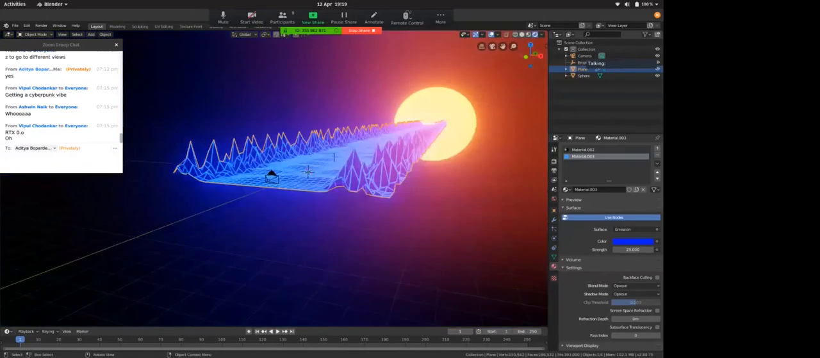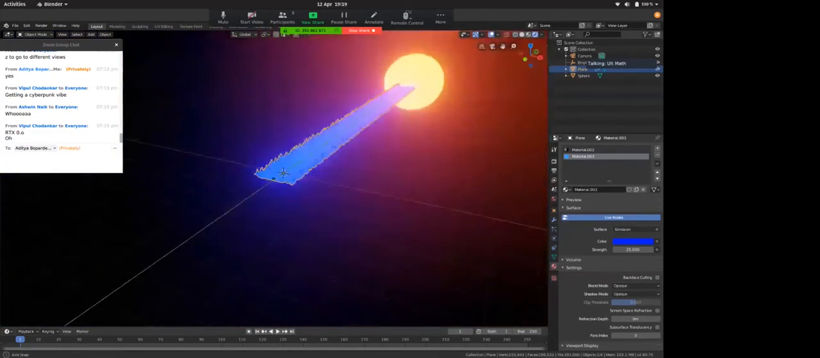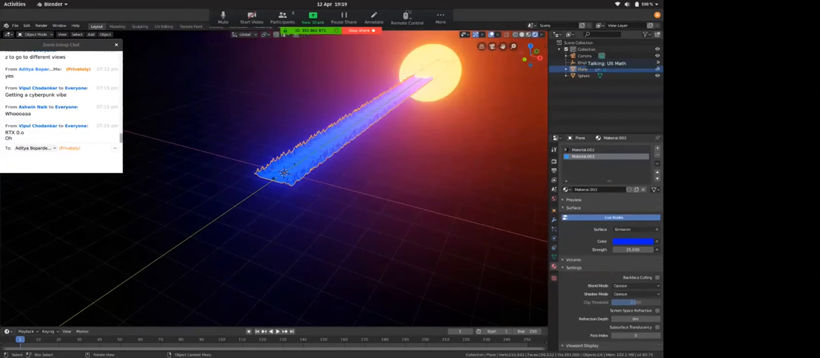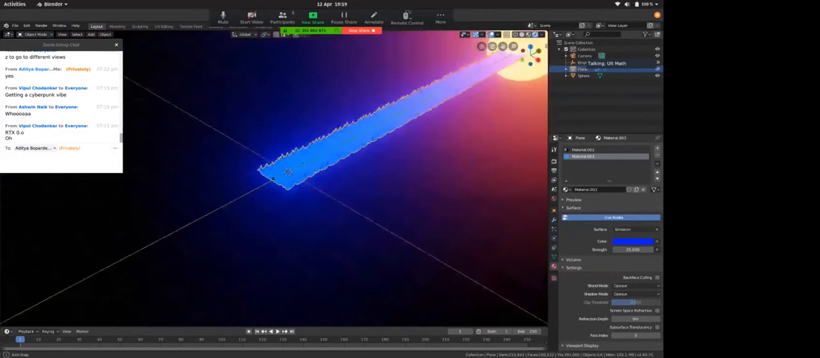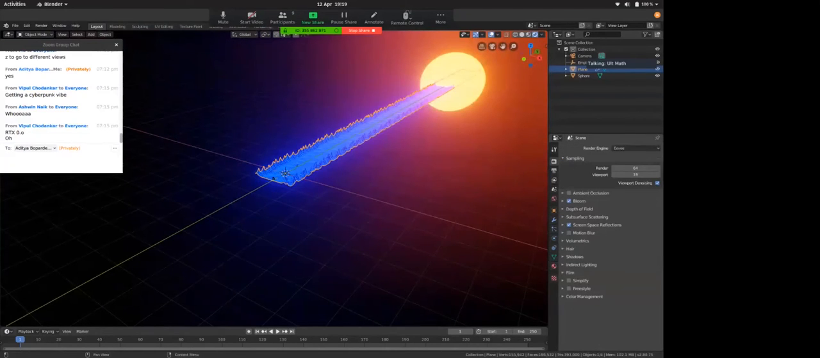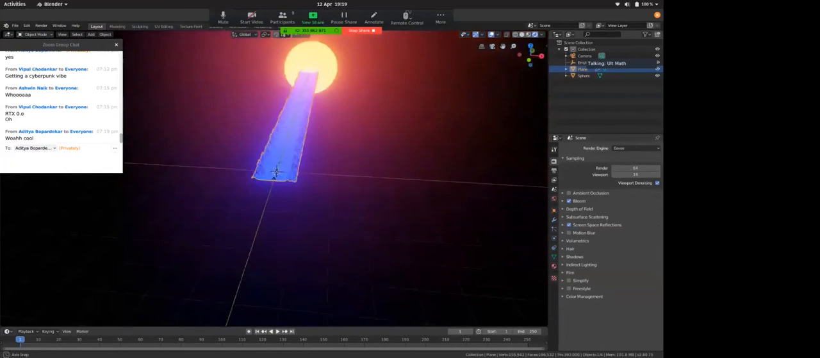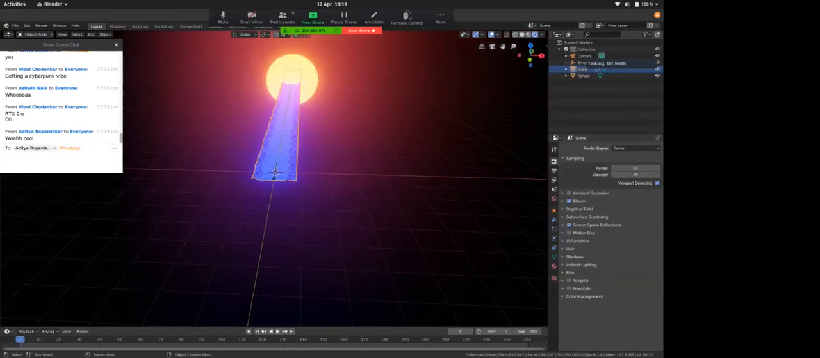Now there's a sun, there's a plane, there are mountains, and it has lights of its own. If I change it to cycles, it's calculating the light. And if I change it to EV, this is simulated light. So that's why we need EV. Yep, it is very cool.